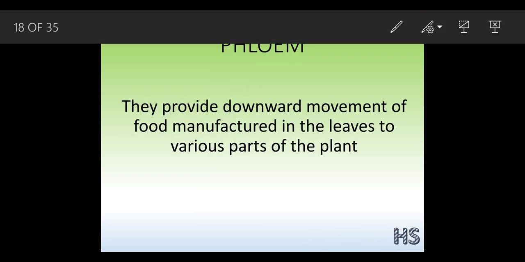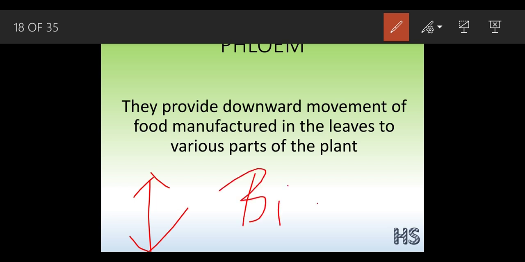Now we are going to talk about the phloem. The phloem functions in both upward and downward directions. The xylem was unidirectional, but the phloem is bidirectional in nature. Bidirectional means both ways. The function of the xylem was transporting water and mineral salts, but the function of the phloem is the conduction of food, proper food.